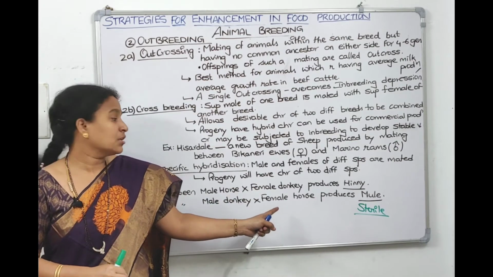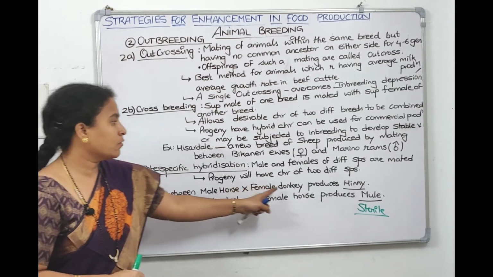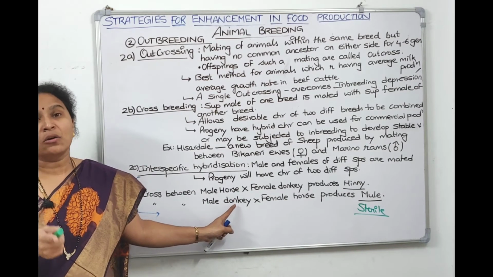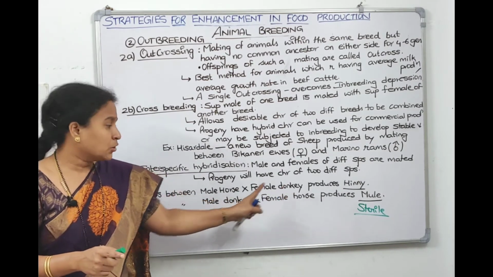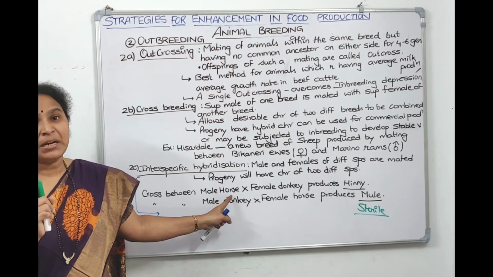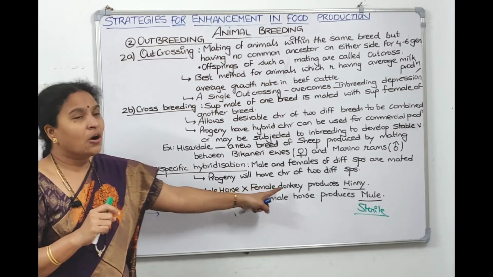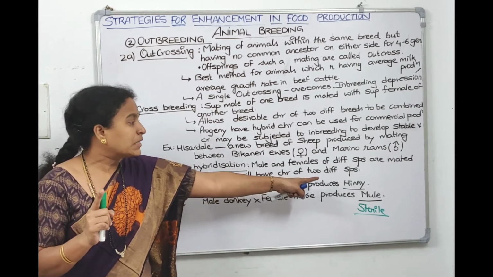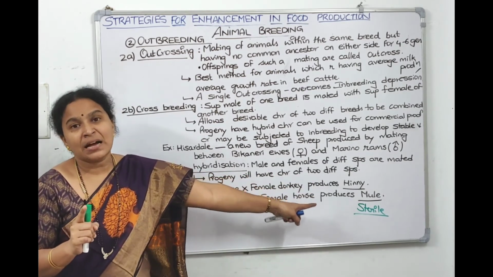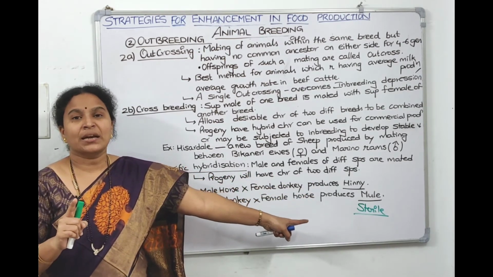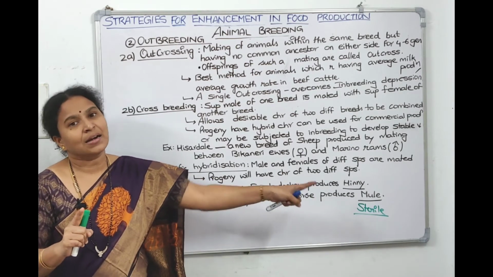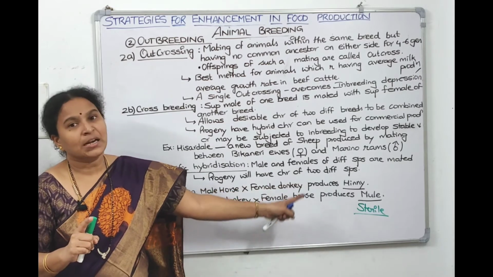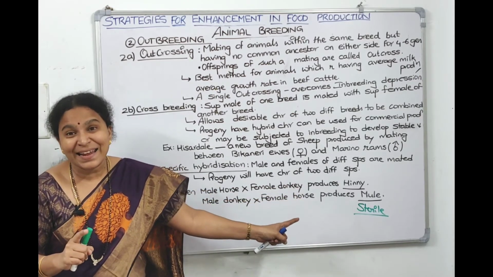It has characters of horse and also of donkey. It can run like a horse, and it can carry the load as well as a donkey. A horse can run, but it will not take the load. A donkey can take the load, but it cannot move fast like a horse. Whereas hinny and mule are commercial varieties which have both characters. It can run like a horse and carry the load like a donkey. But unfortunately, both of them are sterile.